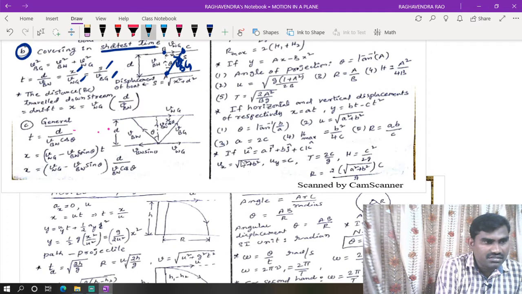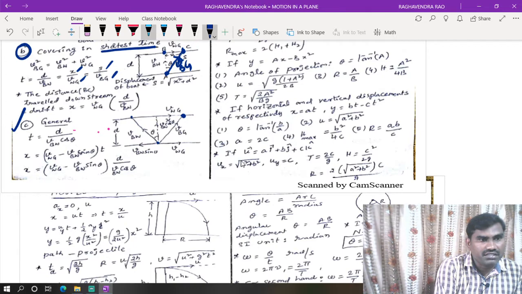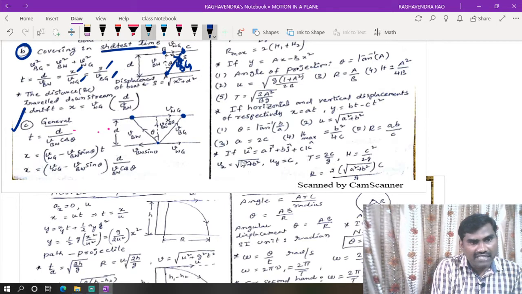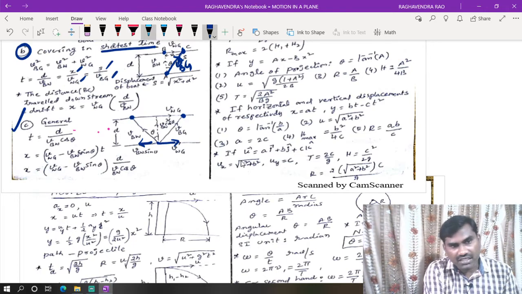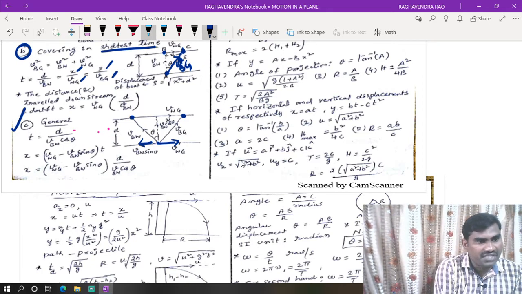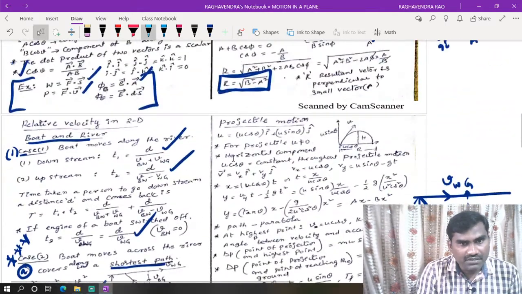But in the third case, it starts its motion in this direction, but finally it reaches in this direction. Now this has two components: VBW sin theta, velocity of boat with respect to water, and velocity of water with respect to ground. Now these two are in opposite directions. So distance is nothing but net velocity into time period. Net velocity is this one minus this one, or this one minus this one. If the boat is moving in this direction, this velocity is more. Because of that, VWG minus VBW sin theta into time. This will be the drift of the boat.